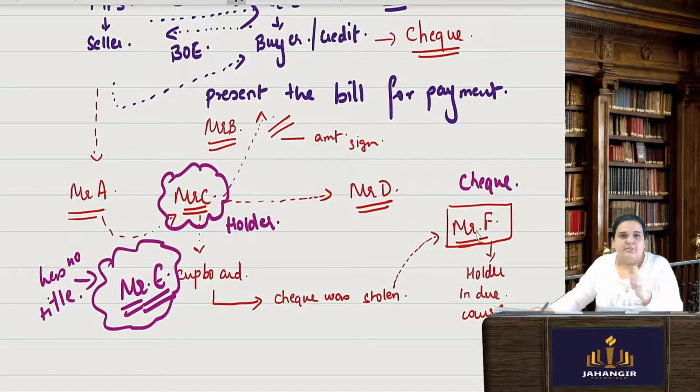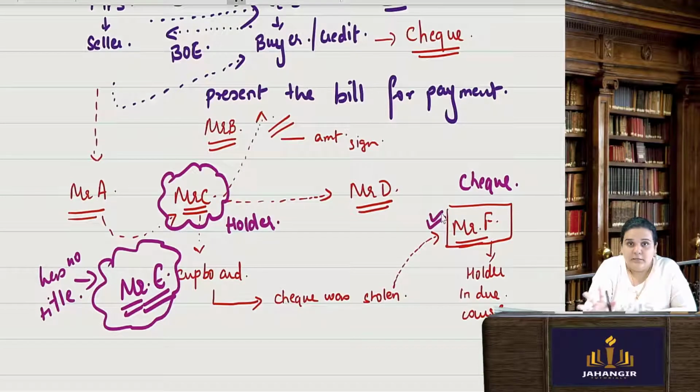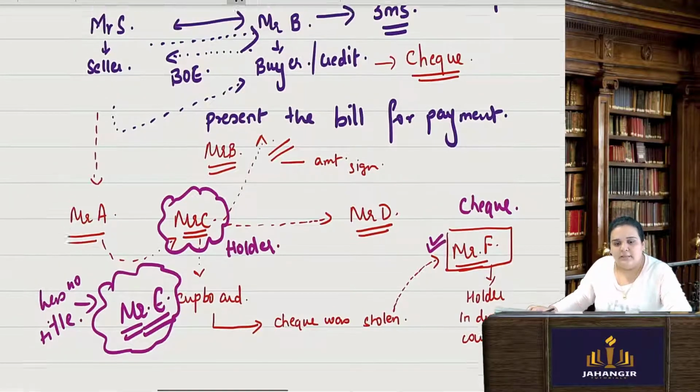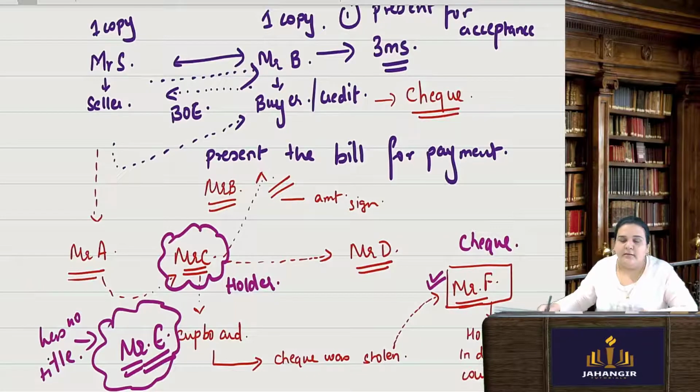He has taken the check in good faith for a particular consideration. So Mr. F, being a holder in due course, enjoys this particular relief. If the payment gets bounced, he can sue. Whoever has signed and given it, he can sue that particular person, or he can go and demand from B, right?